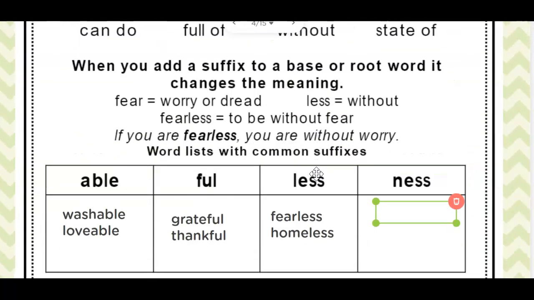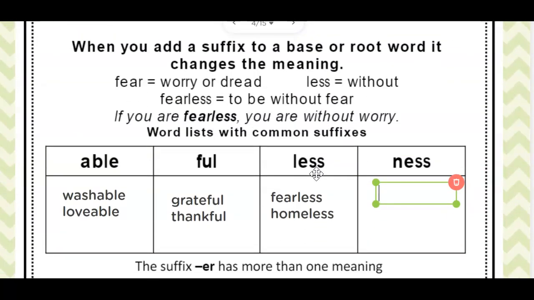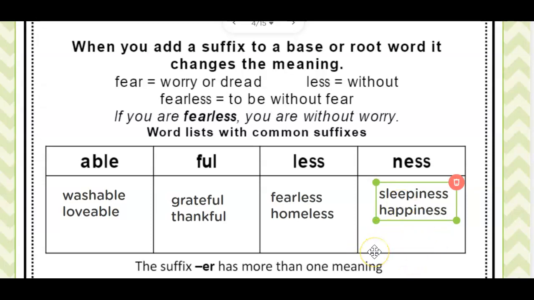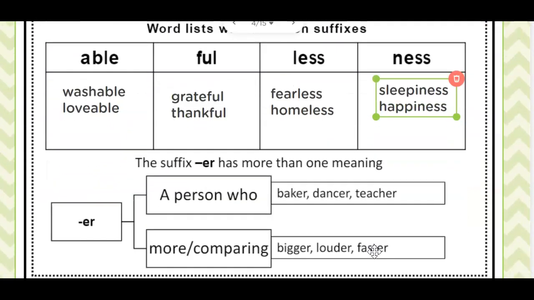Remember, ness is the state of. So sleepiness is the state of being sleepy. Or happiness is the state of being happy. Think of one more word you know that ends in ness.